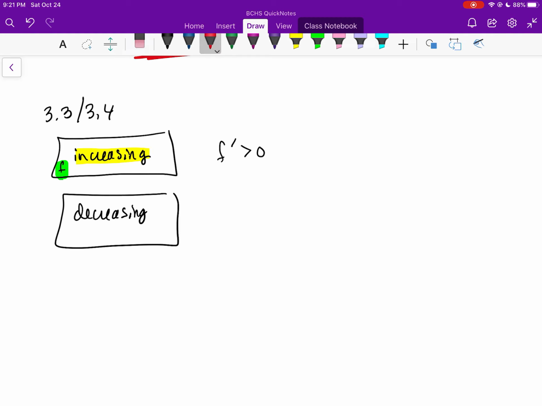Decreasing means that the derivative of something is negative. If we're talking about the function f, it would imply that f prime is going to be less than 0. If we were talking about the fifth derivative of something, it would imply that the sixth derivative of something is less than 0. Again, the word decreasing just means that the derivative of something, the rate of change of something, is negative. These are very, very important keywords, so make sure that you can figure out these pieces.